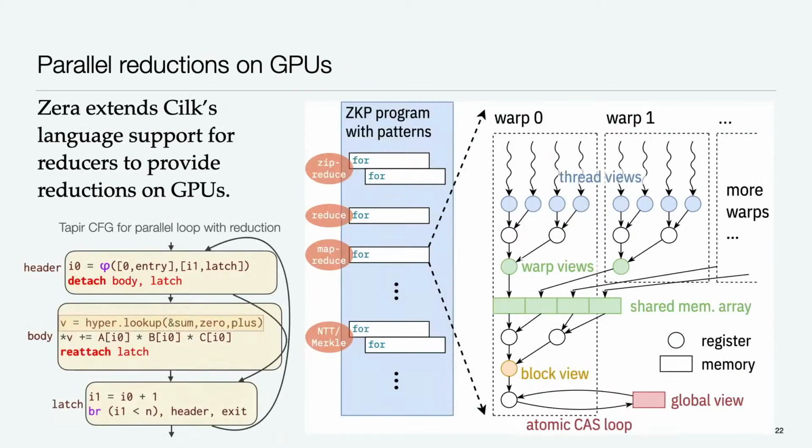Finally, Xera handles parallel reductions and ensures that parallel reductions can work with the same data types either on the CPU or on the GPU. And it does that by extending the linguistic mechanism to support reductions for reductions in OpenCilk.